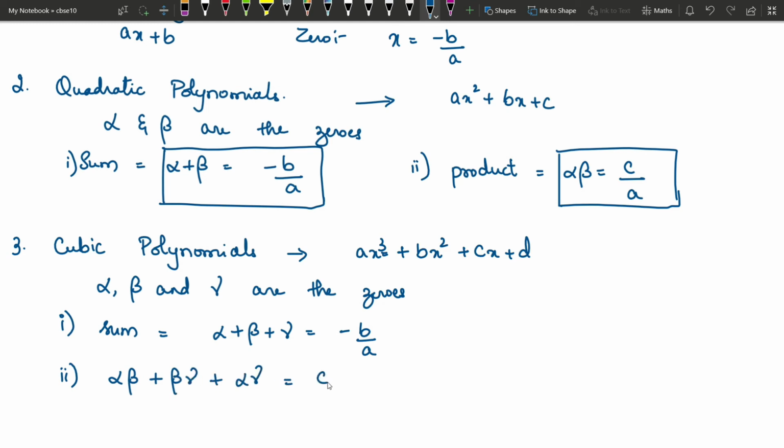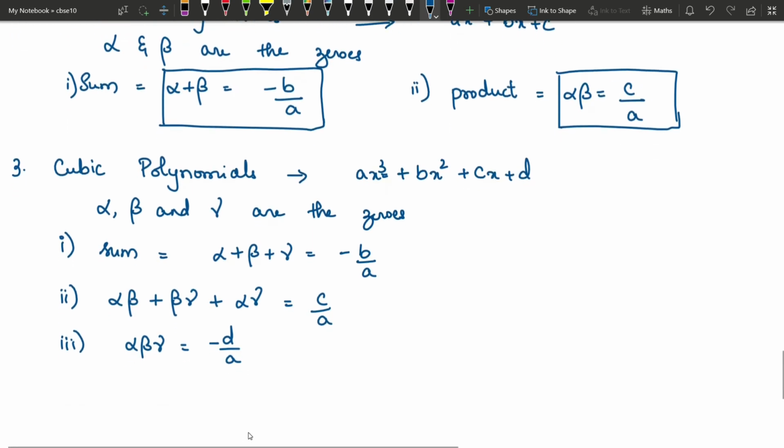This is equal to c by a, and the product of all three zeros is equal to minus d by a. These are the relations between the sum and product of the zeros or the roots and the coefficients.